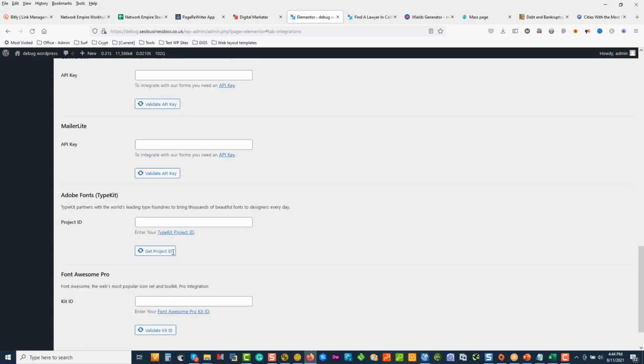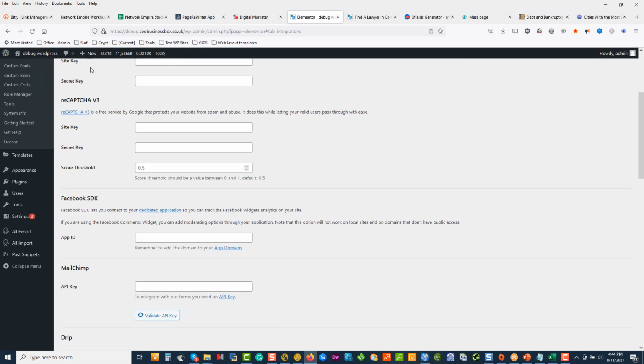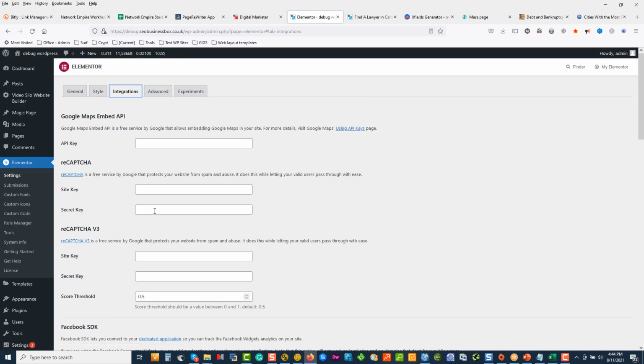And obviously you get your fonts. So you just plug that in and then you can send it straight into your CRM, and then your CRM can activate an email auto response for the actual user. So it's very, very cool.